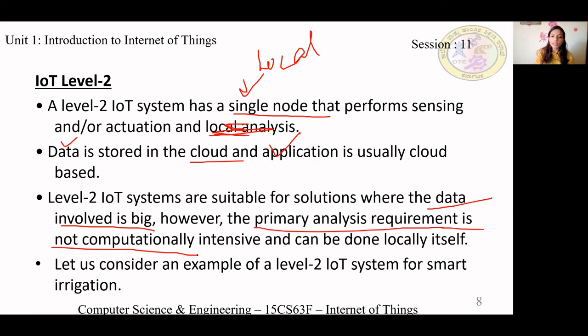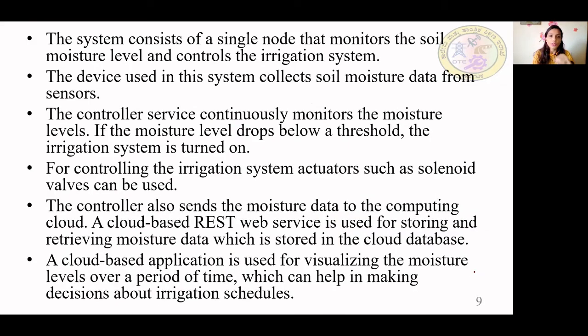Where the computation is more or data is more, at that time we will shift to cloud. Otherwise we can keep everything locally. For level 1 you saw the example of appliances. In level 2 we'll see smart irrigation. So let's see now how it is done.